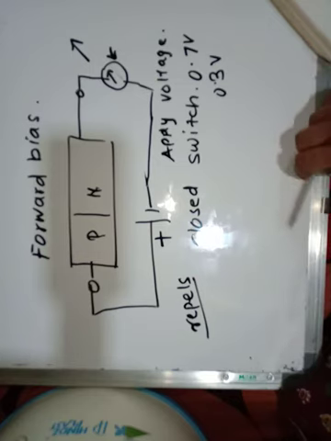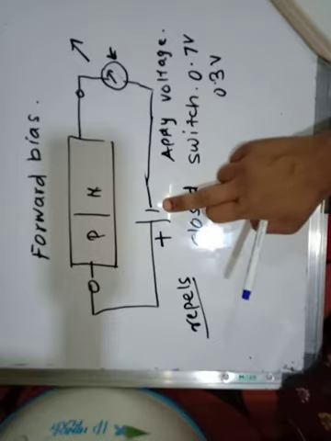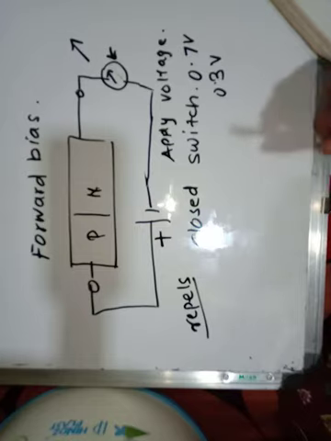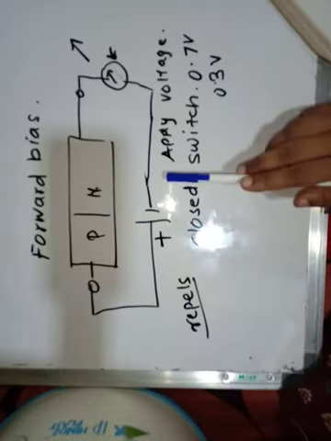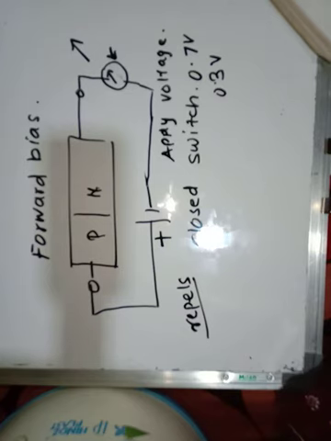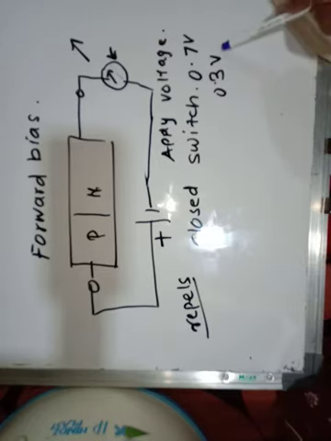At the same time, holes are attracted by the negative terminal. The current flows from positive to negative, which is why the negative terminal of the battery repels the electrons, pushing them towards the positive terminal. They overcome the barrier potential, which is 0.7 for silicon and 0.3 for germanium.